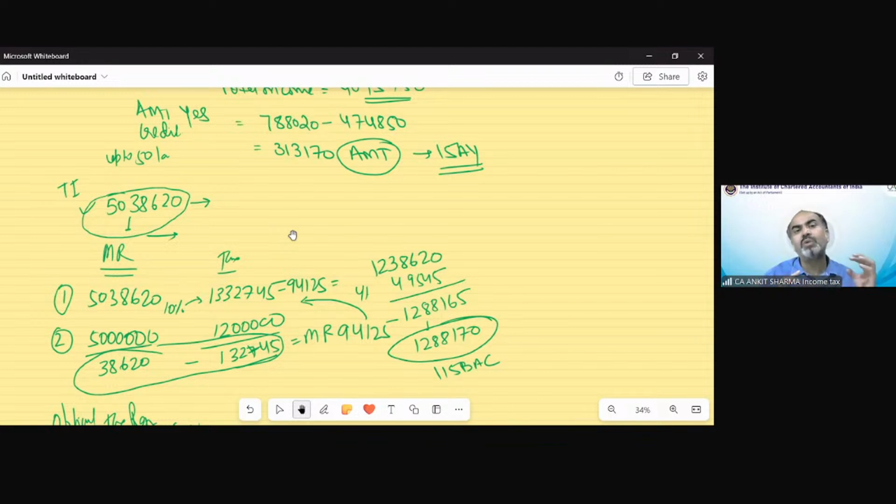So if you are able to calculate the GTI, TI, and ATI of all these categories separately, correctly, then you are actually going to gain at least 85 to 90% marks. And the remaining tax calculation would be really easy. So just the approach that you should not feel that I am not able to solve this question. No, when you will see that question, it is a huge question having multiple provisions and you might feel nervous.